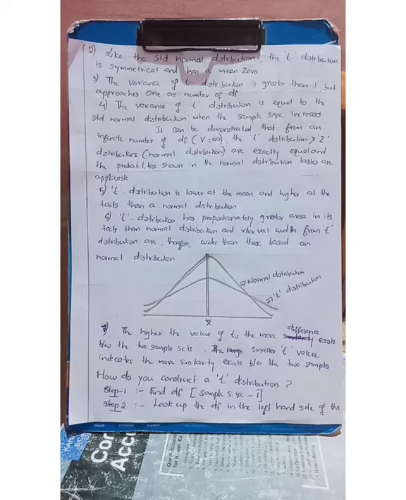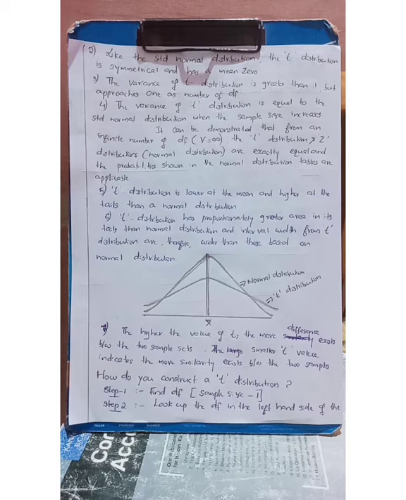It can be demonstrated that with an infinite number of degrees of freedom, the t distribution and z distribution are exactly equal. Then what do you mean by degrees of freedom? In the previous video, I explained clearly what degrees of freedom is. It is written as nu, N-U.